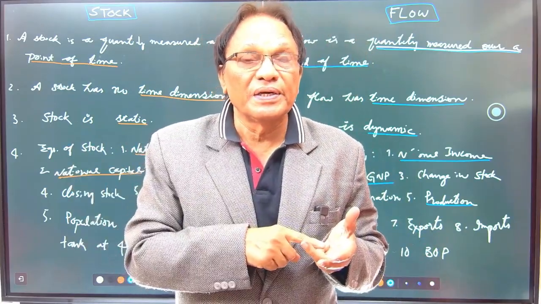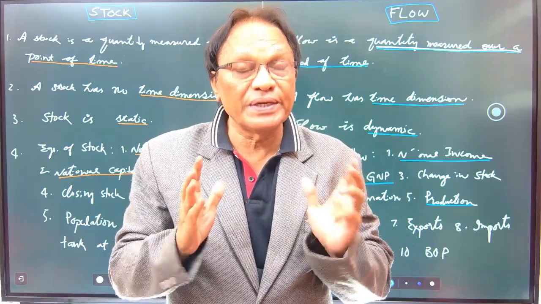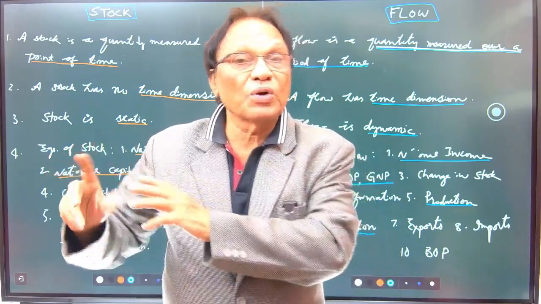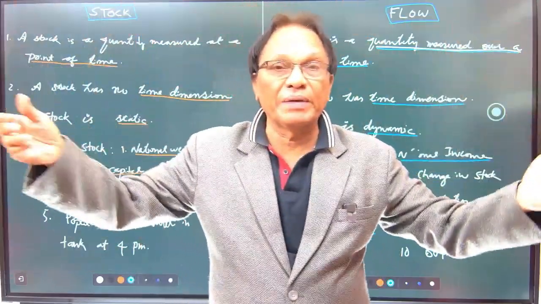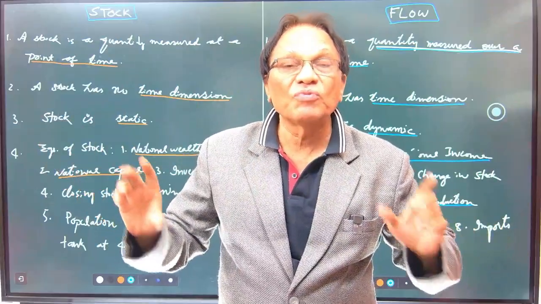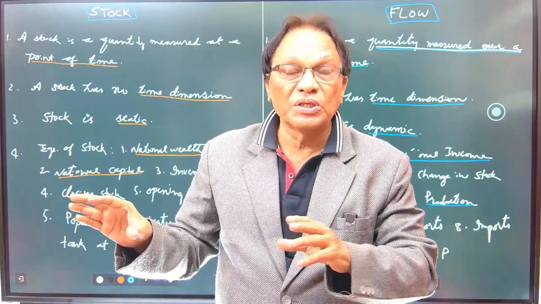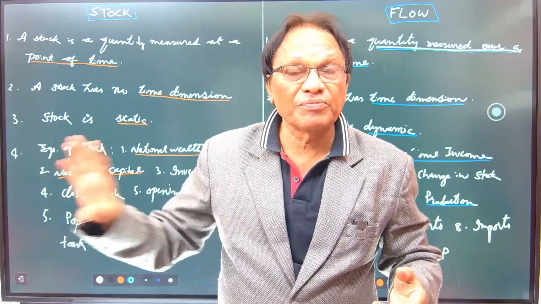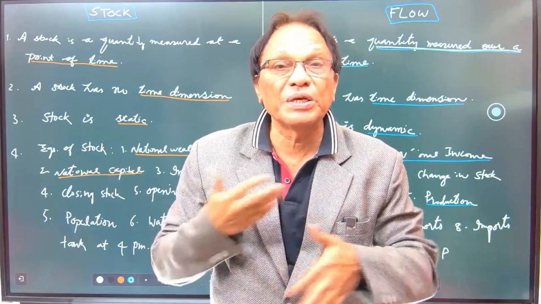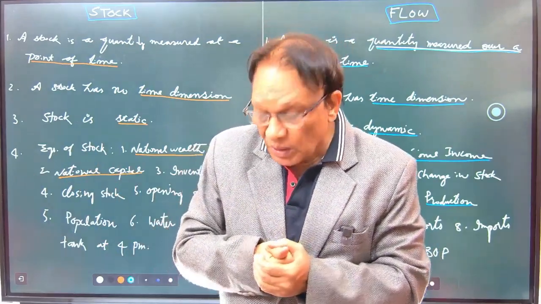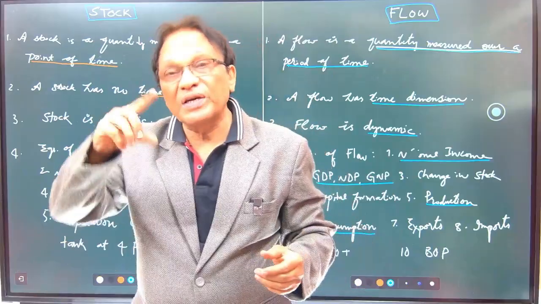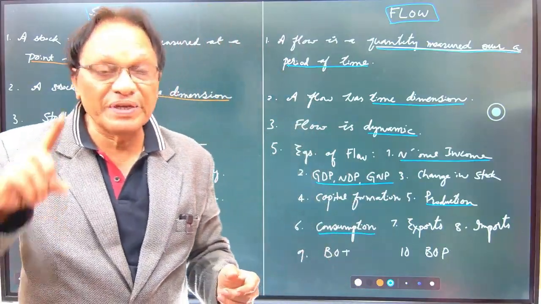Stock is a quantity measured at a point of time. Flow is a quantity measured over a period of time. Stock has no time dimension. Flow has time dimension. Stock is a static concept. Flow is a dynamic concept because it keeps on changing over a period of time. Well, still, if it is not clear, I give you the examples. It becomes very clear to you.